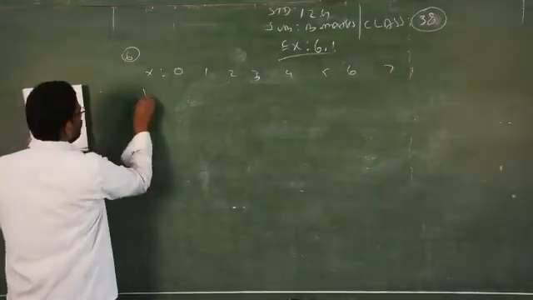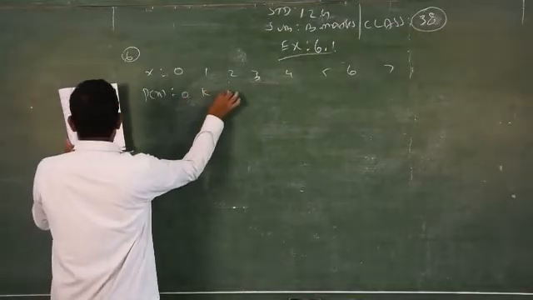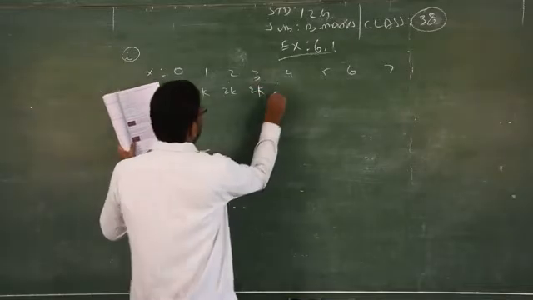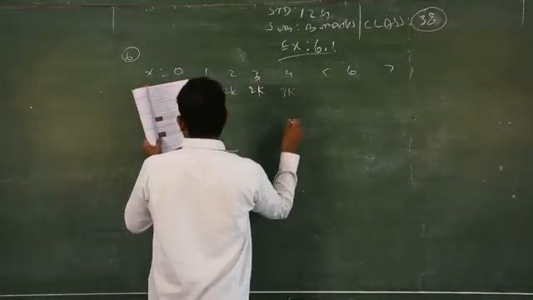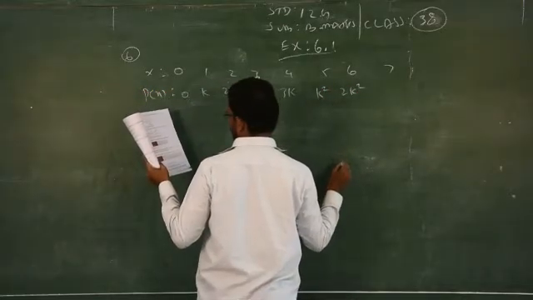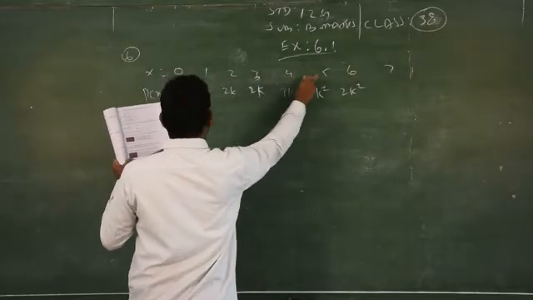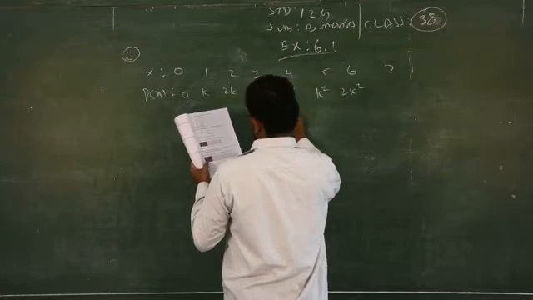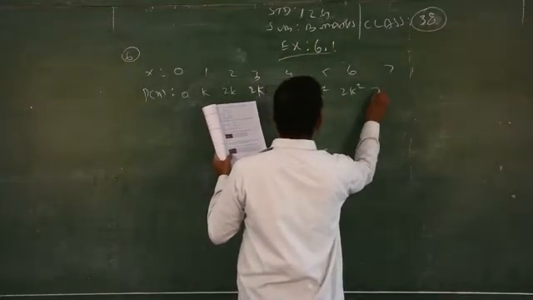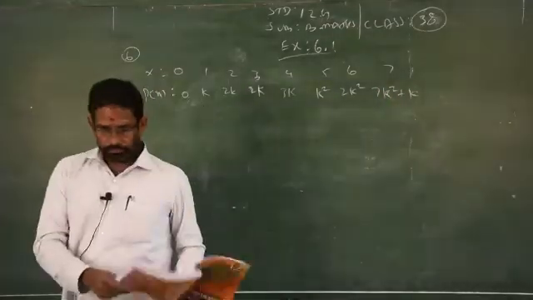The probability of the given discrete random variable is given as 0, k, 2k, 2k, 3k, k square, 2k square, 7k square plus k. Find the k.